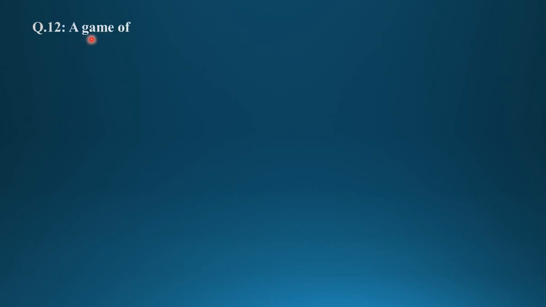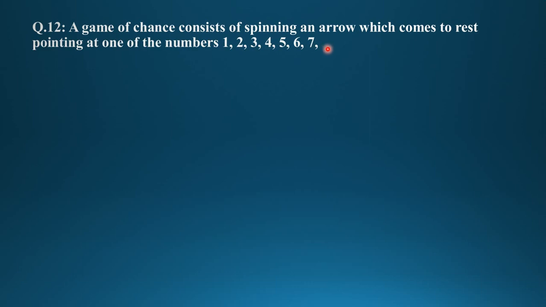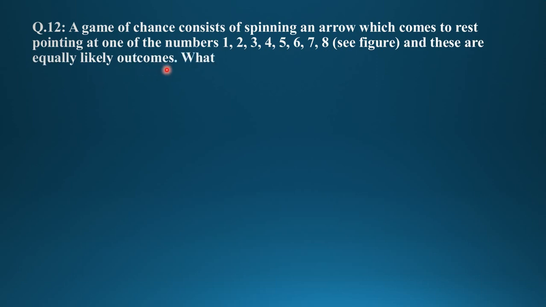Now question number 12. A game of chance consists of spinning an arrow which comes to rest pointing at one of the numbers 1, 2, 3, 4, 5, 6, 7, 8. You can see the diagram. And these are equally likely outcomes.